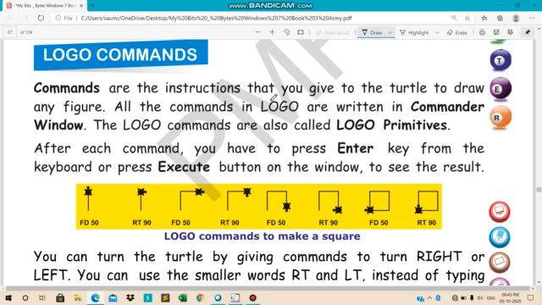Now all the commands in logo are written in the commander window. Whatever commands we write, we write them in the commander window. Okay, the logo commands are also called the logo primitives. We call them logo primitives.